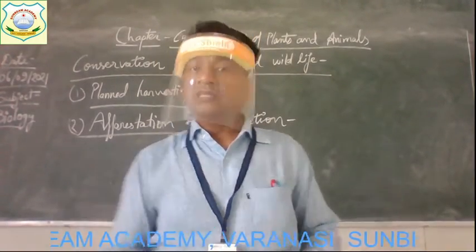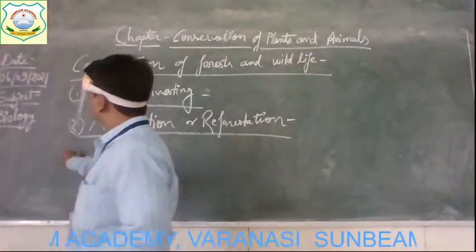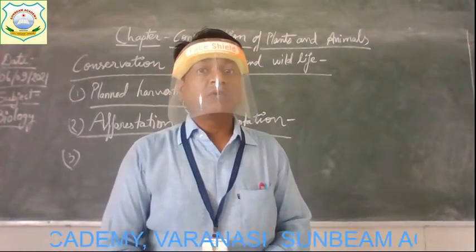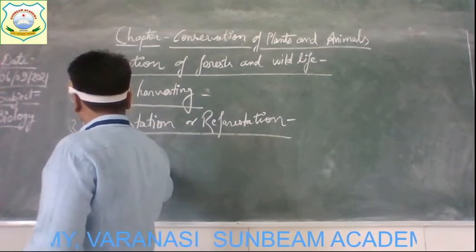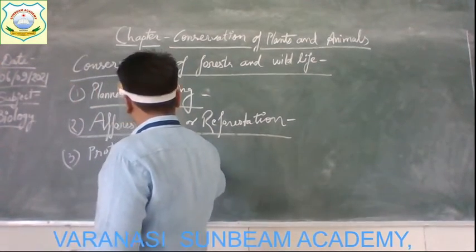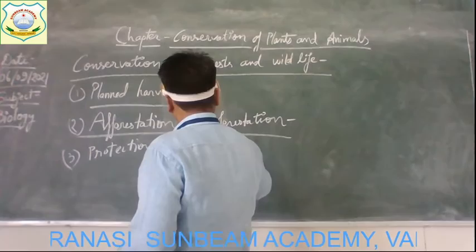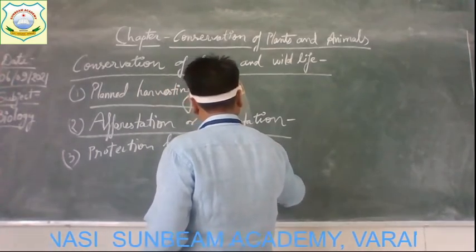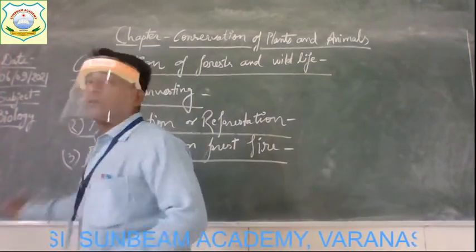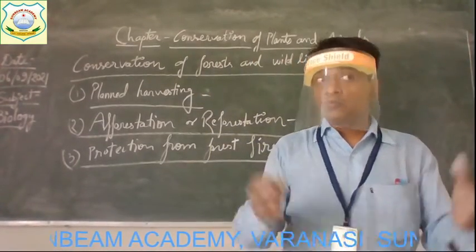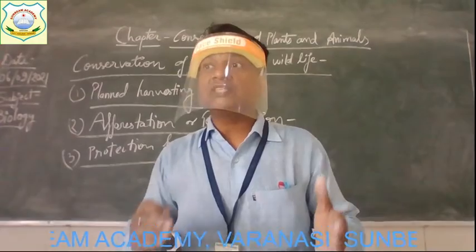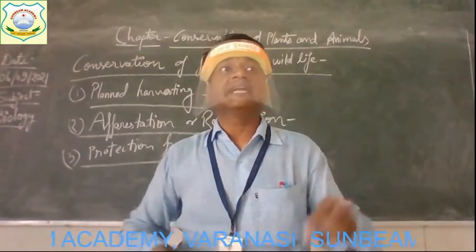Get it? Now the third method suggested here for conservation is protection from forest fire. Children, you know very well that a large area of forest gets damaged.